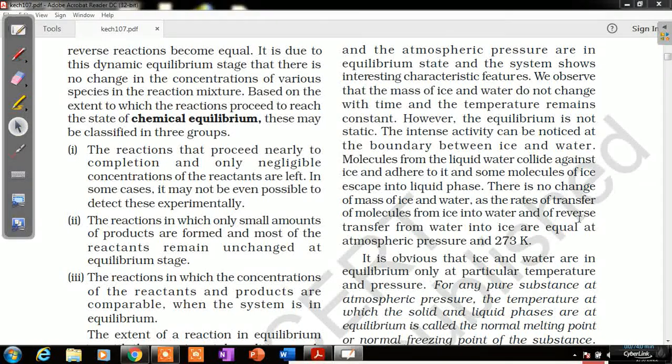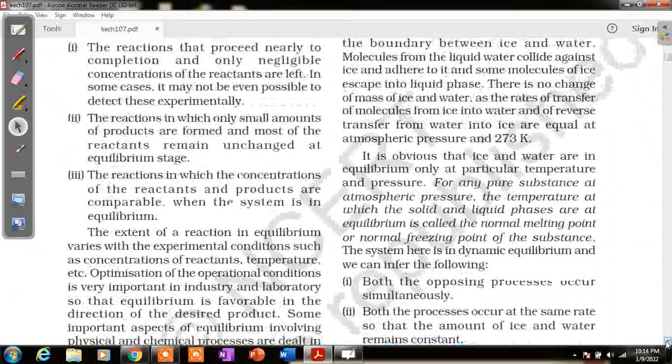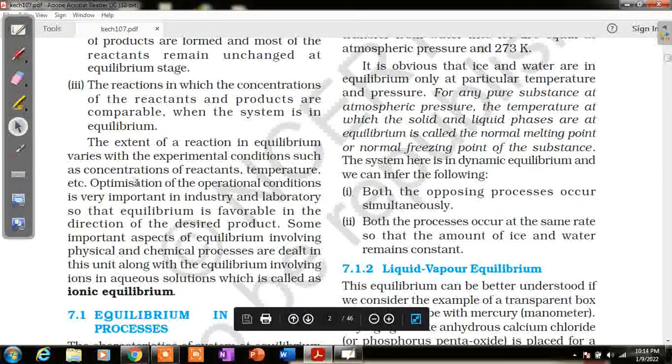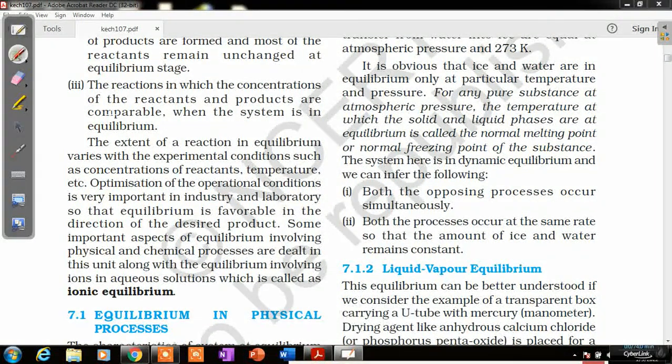Let's move further and see the next part, that is the extent of the reaction. The extent of a reaction up to which it will achieve equilibrium can be found out or measured by using the equilibrium constant.